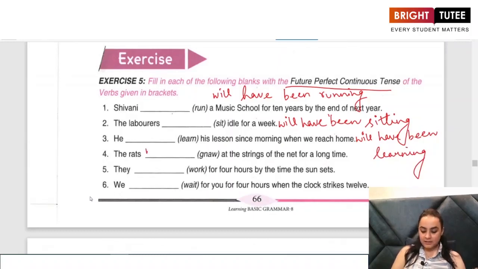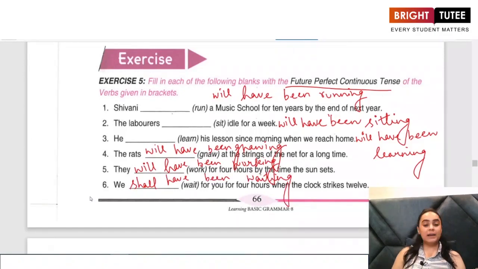The rats will have been knowing the sound the rats make. They will have been working. We shall have been eating. We have simply applied the structure of the sentence that we have learned.